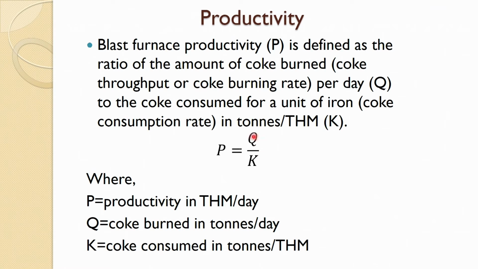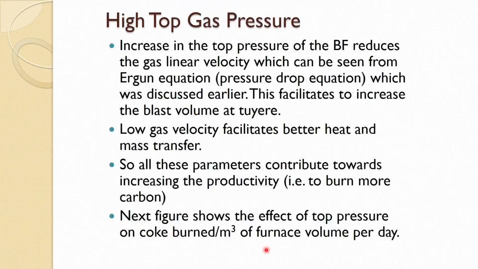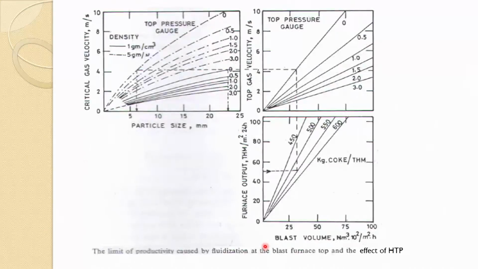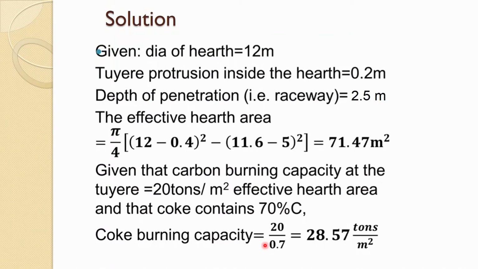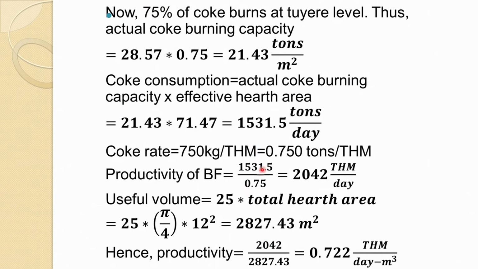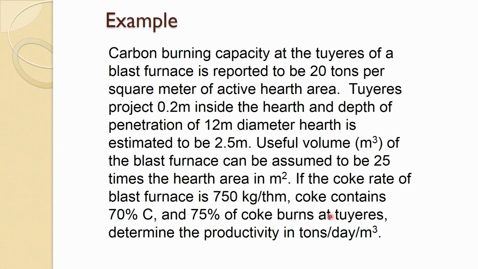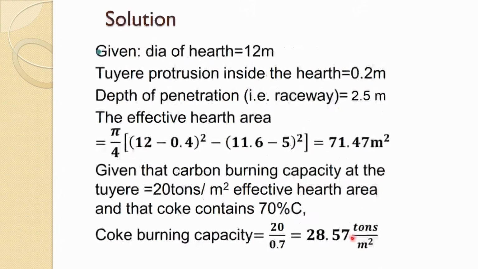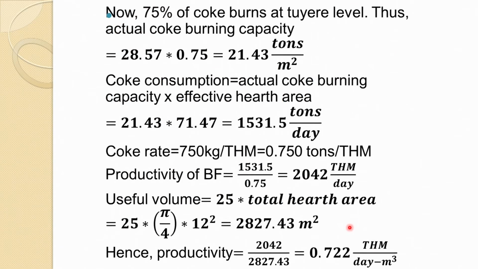So coke burned we calculated, and coke consumed is the coke rate per ton of hot metal. Dividing, the productivity of the blast furnace is 2042 tons of hot metal per day, but what we need to determine is the productivity in tons per day per meter cube.